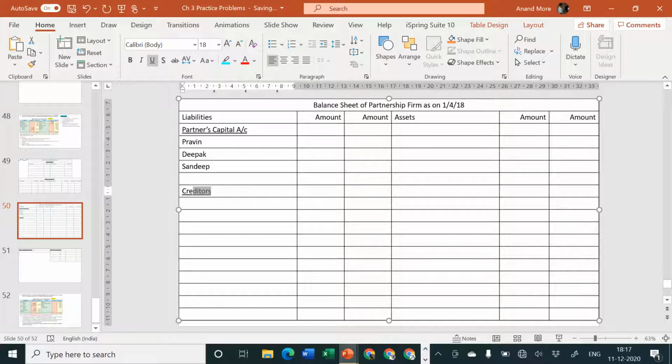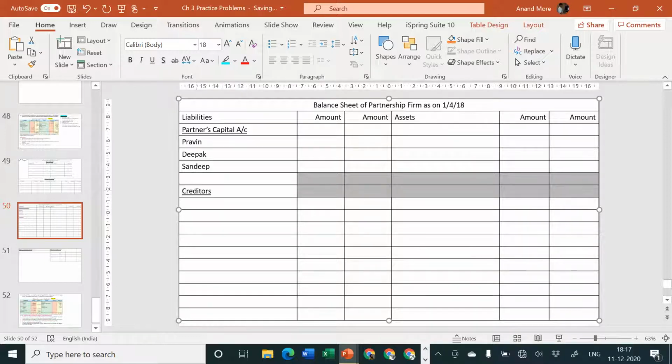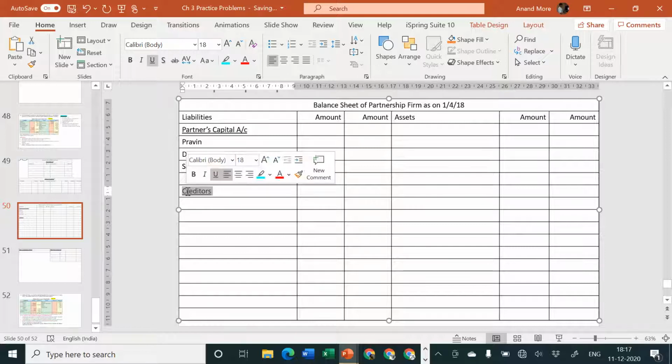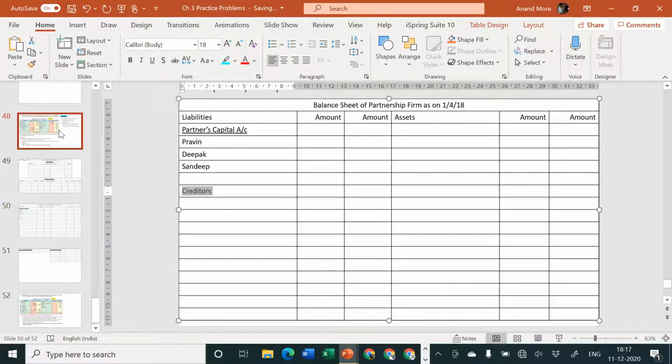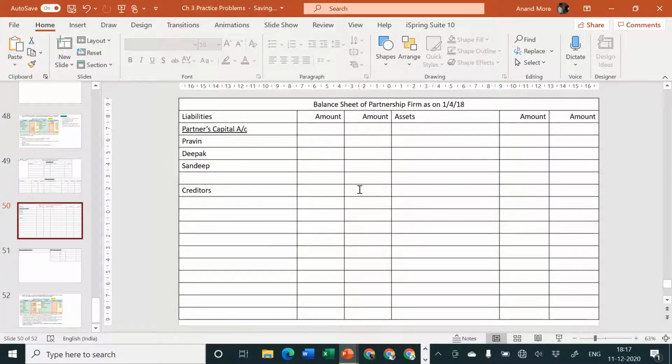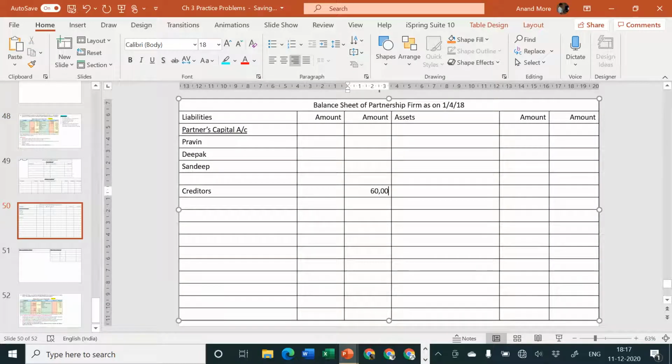Creditors, there is no adjustment for creditors, so I can specify creditors amount should be considered directly in the outer column. Amount of creditors is rupees 60,000. Bills payable are 2,000.